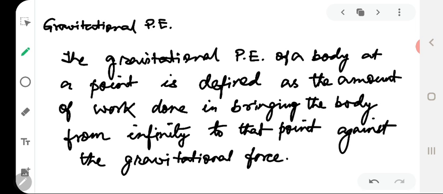So when the body is at infinity, the gravitational potential energy is zero. It is called zero level of potential energy.